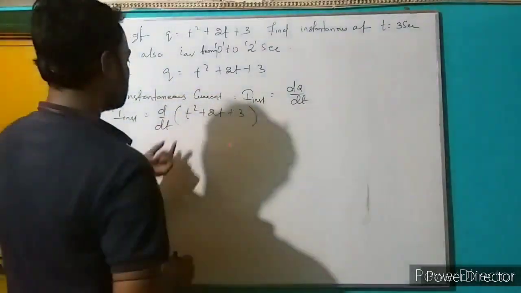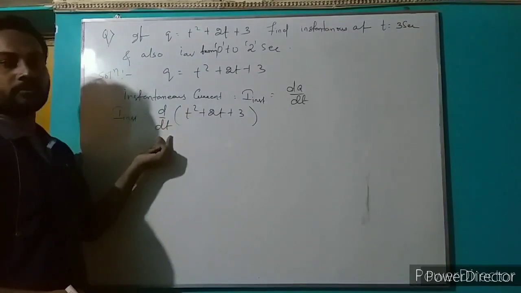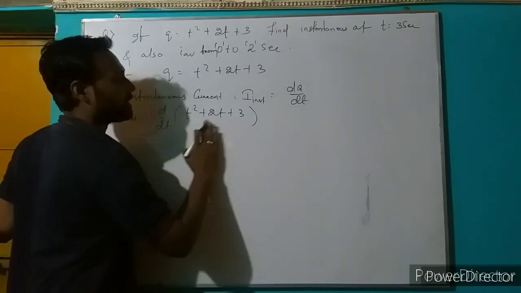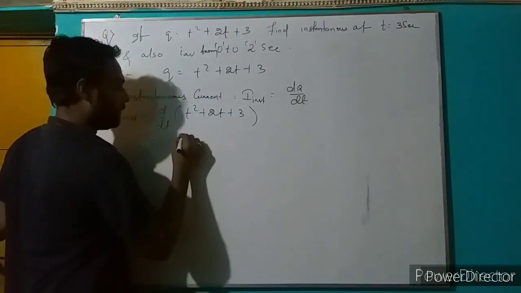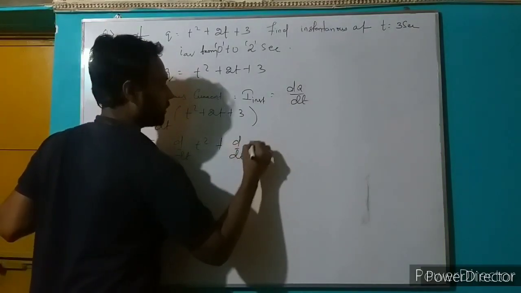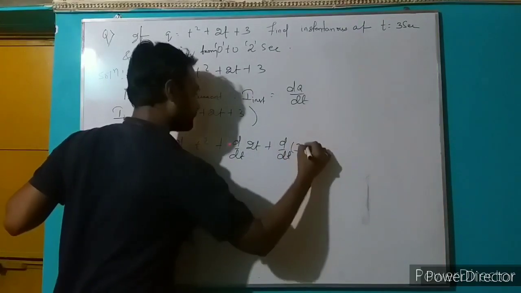Now the value of q becomes a derivative with respect to time. Here we are using the differentiation formula: d by dt of t squared plus d by dt of 2t plus d by dt of 3.